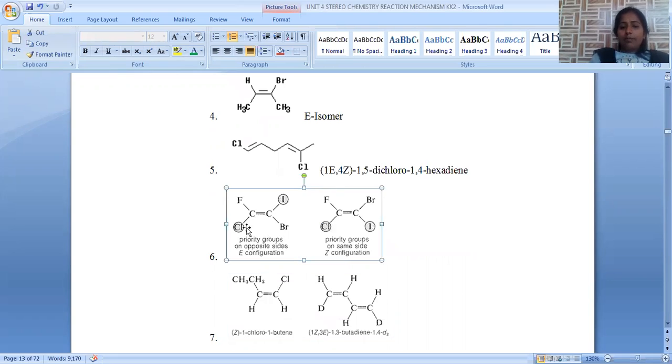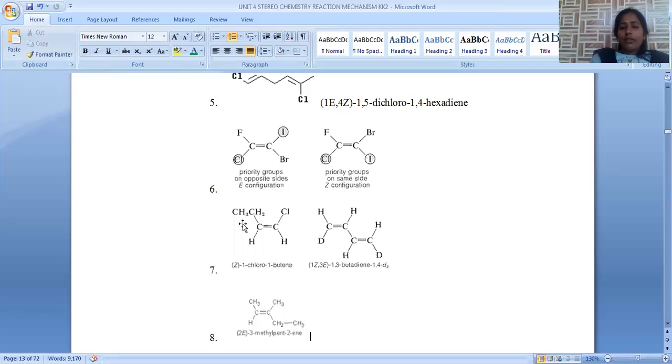In this simple example, fluoro-chloro, obviously chloro will get priority. Iodo-bromo, iodo will get priority. Chloro-iodo, where the first priority groups are in the opposite direction, comes under E configuration. Chloro-iodo in the same direction, meaning higher priority groups are in the same direction, we can say Z. E stands for entgegen, two higher priority groups in opposite directions. Z is the cis configuration, two higher priority groups in the same direction.